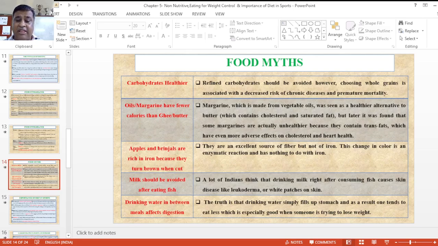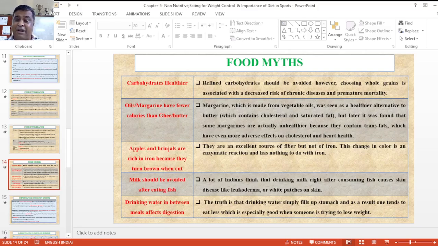Now, many Indians think that drinking milk is right, but consuming it with fish causes skin disease like leukoderma and other types of white patches on the skin. Now, drinking water in between meals is said to be effective for digestion. If you take proper intake of food, and then you are taking different types of water drinks or water products, then there is a chance of effects on digestion.